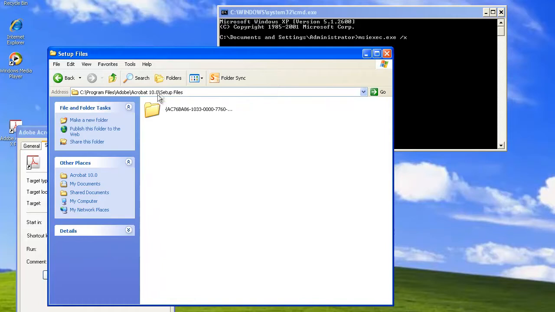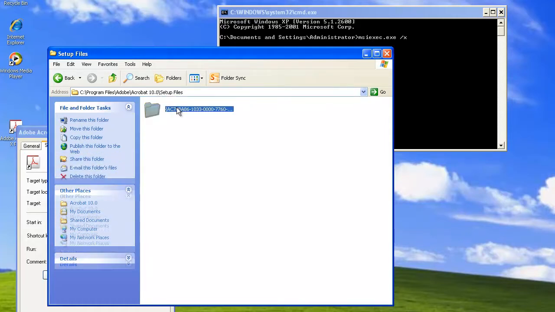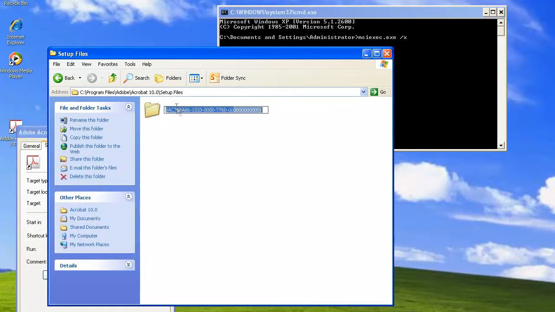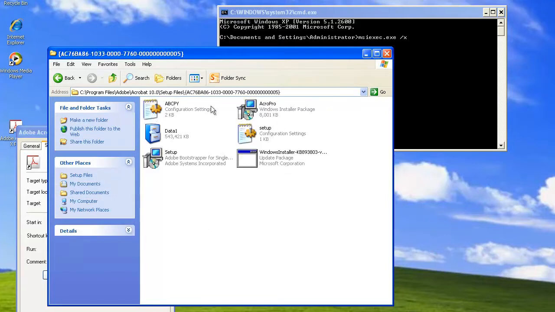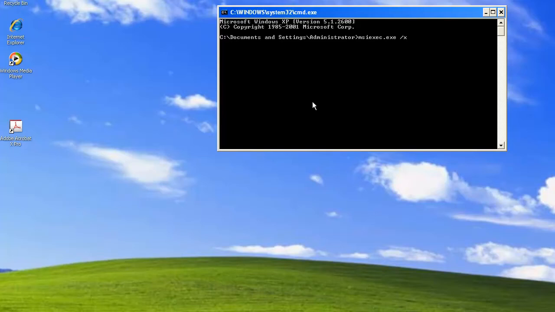Go into the setup folder here, and we have another folder that has the GUID. And actually within here, there are the setup files. But that's not what we're using it for right now, so let's paste it in. And now we've got the GUID in the command line.